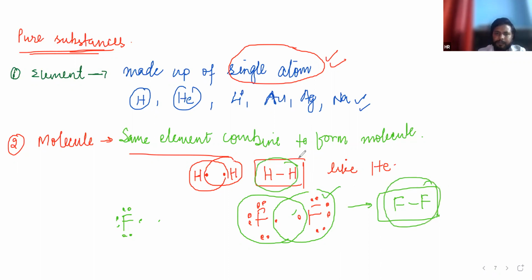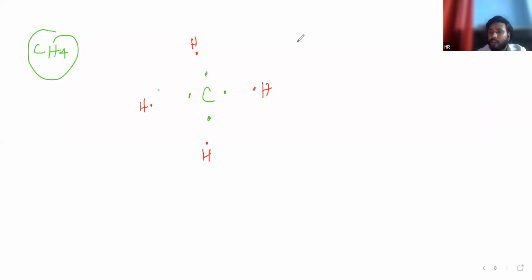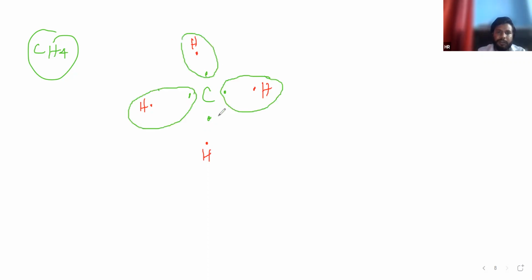Okay. Now come to the next example, which is CH4. Carbon in its outermost shell has 4 electrons, and hydrogen has 1 electron in the outermost shell. Hydrogen wants to complete its duplet. What is duplet? It just needs 2 electrons to achieve noble gas configuration, that is duplet. And if someone achieves 8 electrons in their outermost shell, that is called octet. Every hydrogen will achieve duplet.